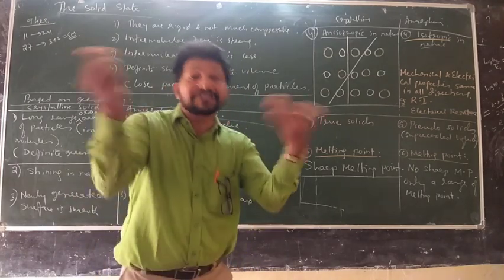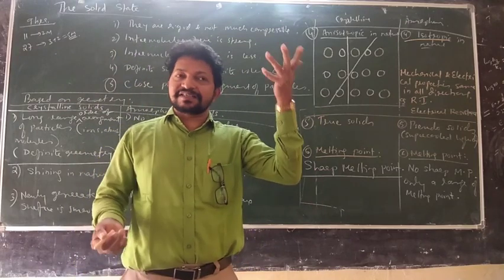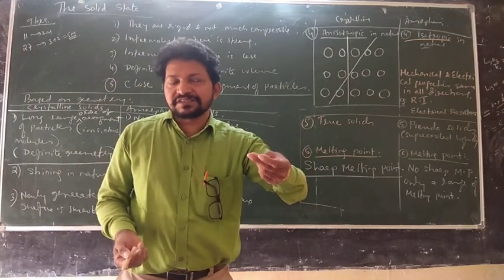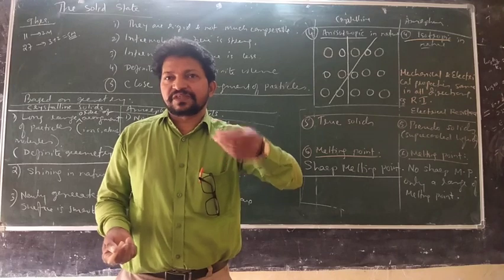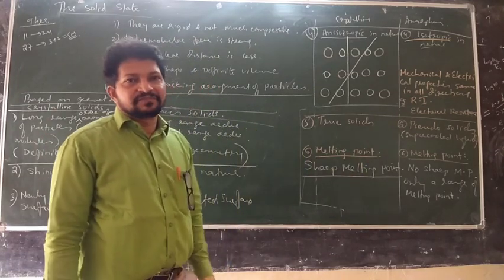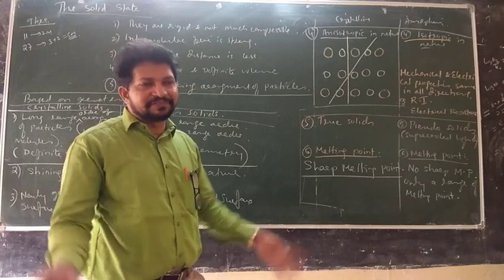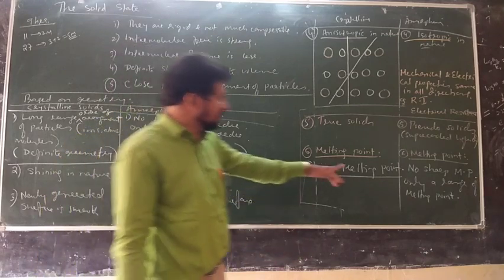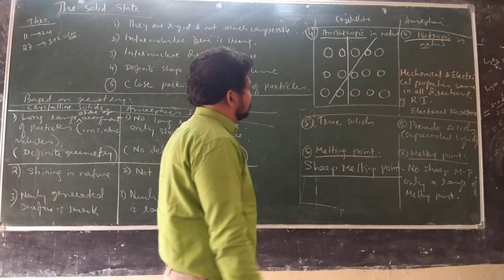What temperature we have to take, you will not know. Because it is a solid, it starts becoming soft. Very soft. Finally, liquid. So what is the melting point? It is very difficult to conclude. So this is called range of melting point.